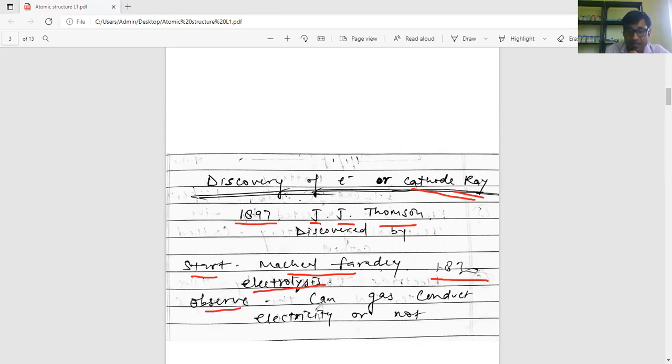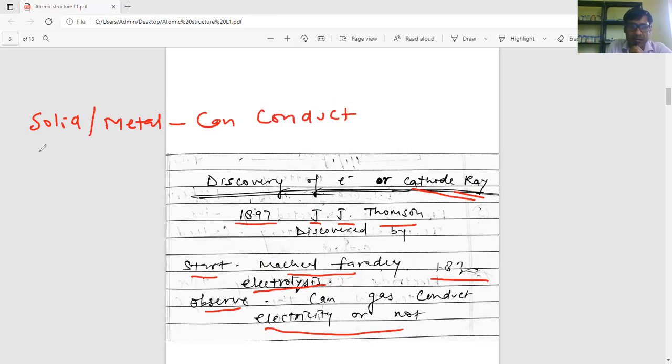He observed whether gas can conduct electricity or not. We know that solid or metal can conduct electricity, and liquid also can conduct electricity. But the question is, can gas conduct electricity?